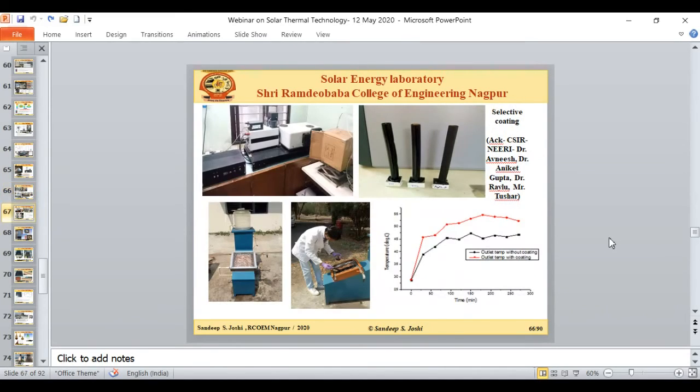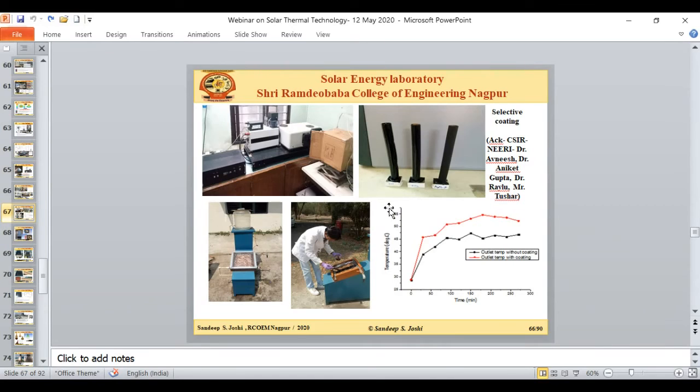Before actually testing in the actual sunlight, we tested all these nanomaterials with the help of a solar simulator. The solar simulator is a portable type which we keep at 1000 watt per square meter with the standard test condition of air mass 1.5 filter. All the selective coatings which we have developed, we tested with the solar simulator. Then we made a lot of combinations of the different nanomaterials, their different complexity and the different nanoparticle size.